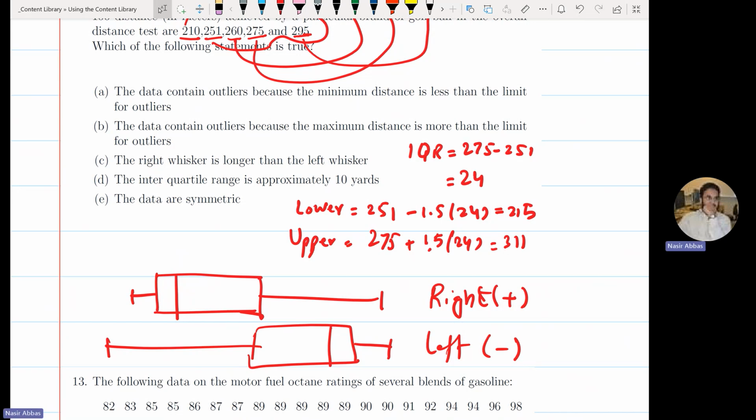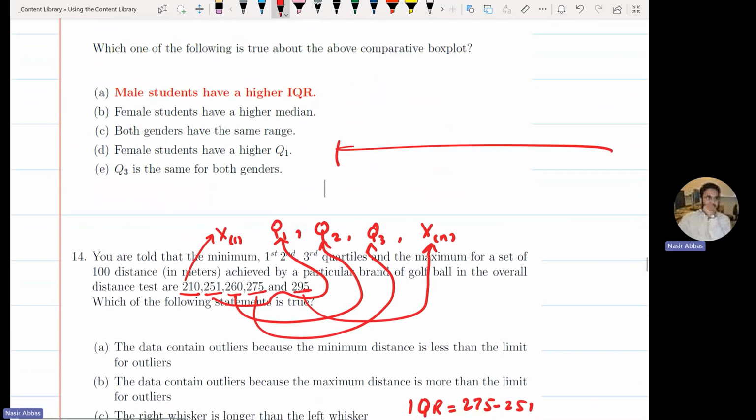So, this one, how is it? If you draw the box plot here, let me have a scale. Suppose this one is 200 and this one is 300. This will be 250. This will be 225. This will be 275.